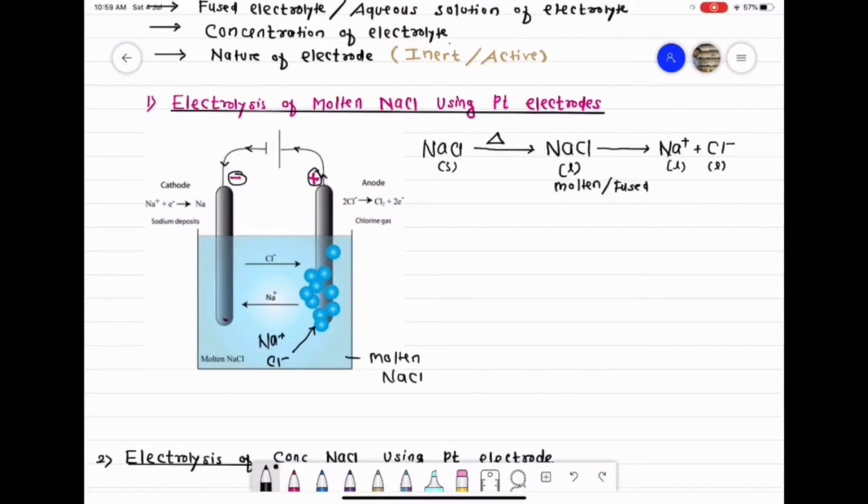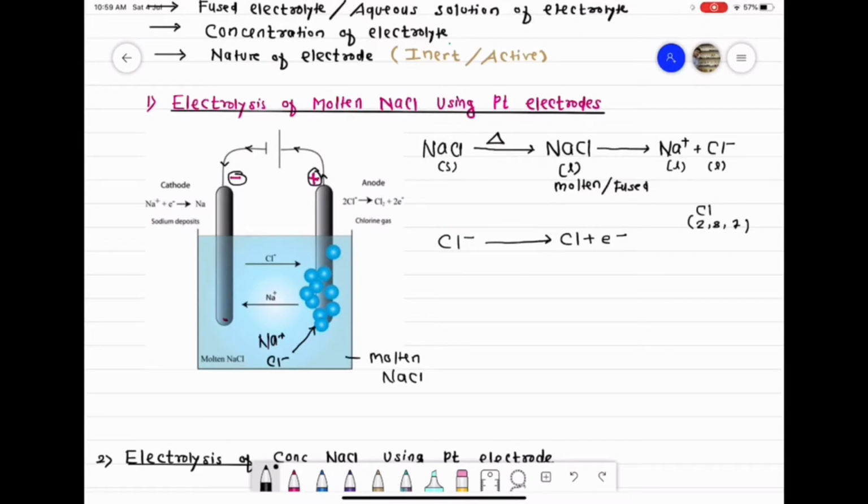So at the positive rod, chloride ions being negatively charged are forced to lose their electron. The chloride ion goes to the positive rod, there it loses an electron and becomes a chlorine atom. The process is oxidation, because when any species loses an electron, it undergoes oxidation. Okay class, but the problem is chlorine is not stable in atomic state, because chlorine has atomic number 17, configuration 2, 8, 7. So it wants to complete its octet.